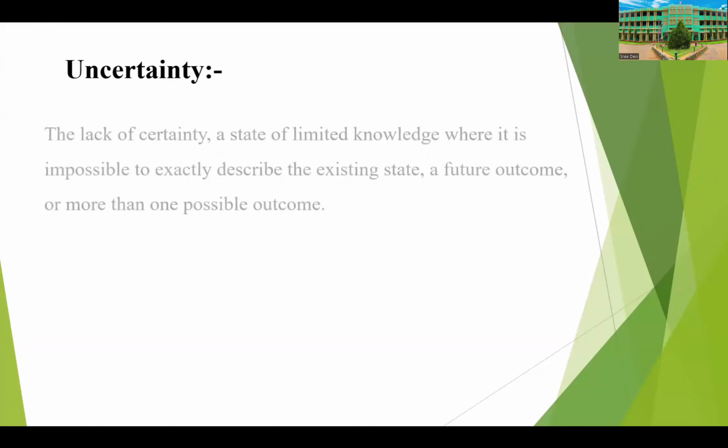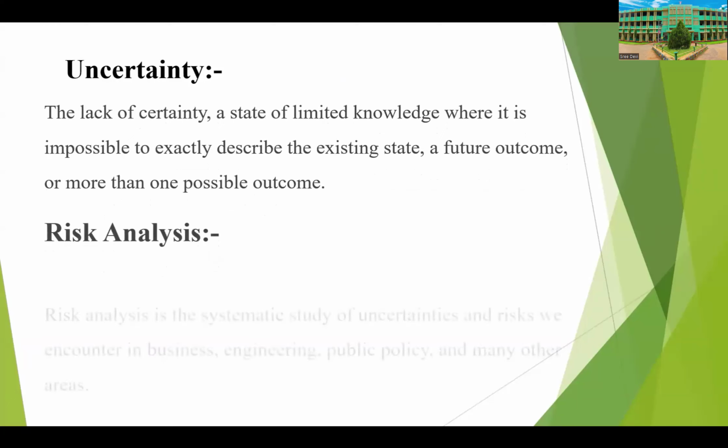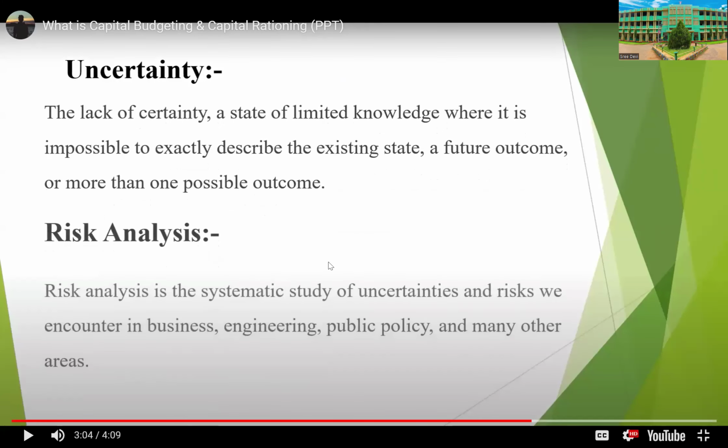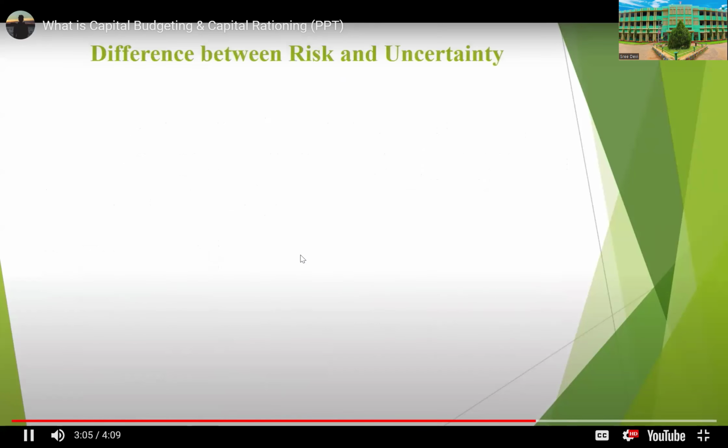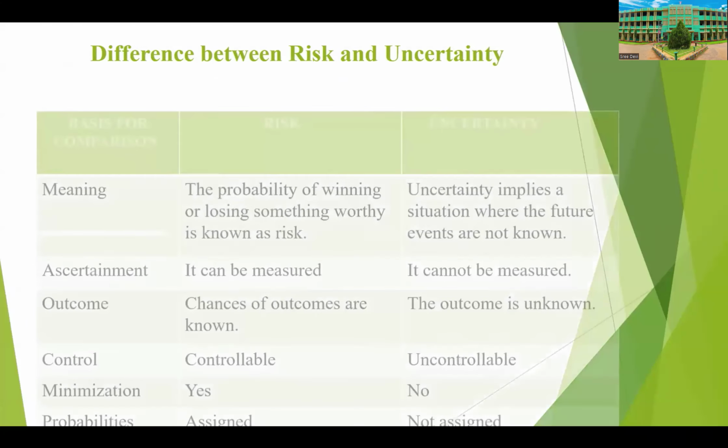Uncertainty. So what is the meaning of uncertainty? The lack of certainty, a state of limited knowledge, where it is impossible to exactly describe the existing state, a future outcome, or more than one possible outcome. Risk analysis is the systematic study of uncertainty and risk we encounter in business, engineering, public policy, and many other areas. So, the difference between risk and uncertainty.